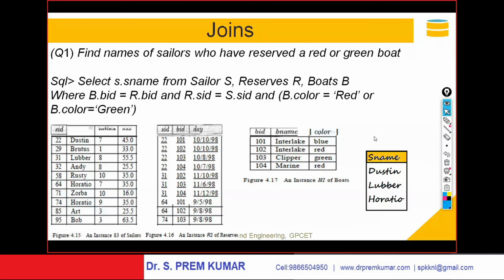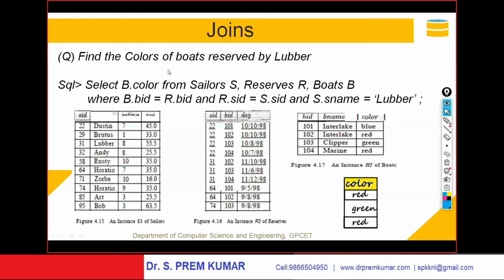Find the color of boats reserved by Lubber. It is a reverse question. Lubber is a person who reserved some boats. What are the colors of the boats he reserved? Find the colors of the boats reserved by Lubber.